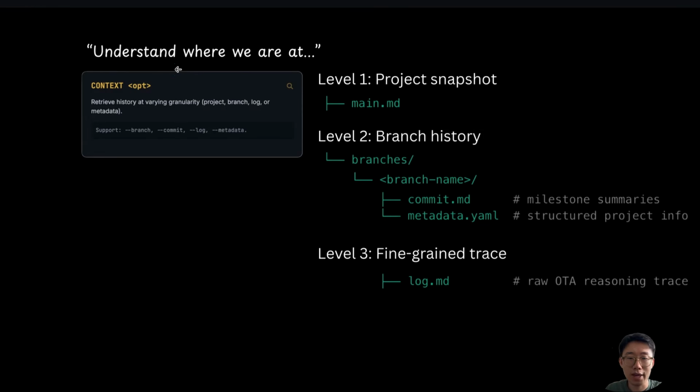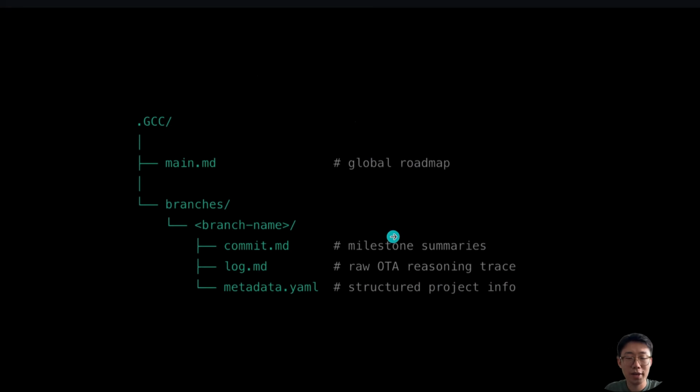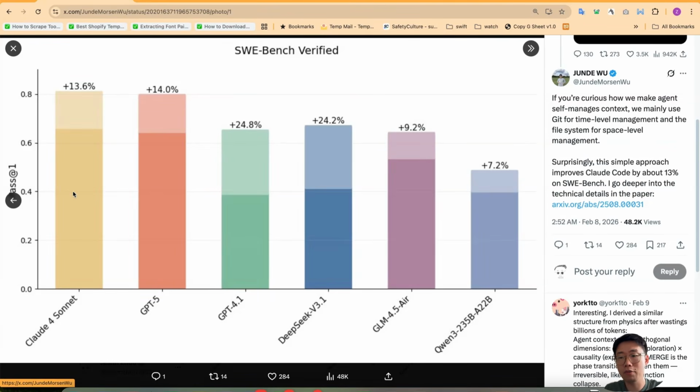If later we ask it, hey, help me understand where we are in terms of this LinkedIn scraper project, it can first look at the main.md file to understand the overall project scope and what kind of exploration has been done. If it decides to dive deeper, it can fetch the specific branch information, looking at the commit file to see, for the Playwright approach, all the different commits and milestones we hit. And if there's anything interesting, it can also dive into the raw conversation history of a specific commit by looking at the log.md file. So this is the whole setup. It's basically these four commands plus a file structure that maintains the agent's learning and allows Claude Code to achieve 14% more performance by just logging and feeding relevant actions that the agent is taking along the way.